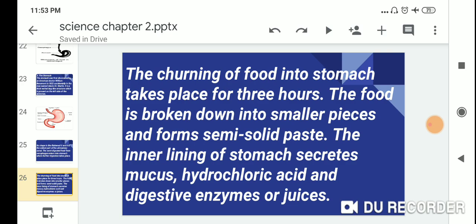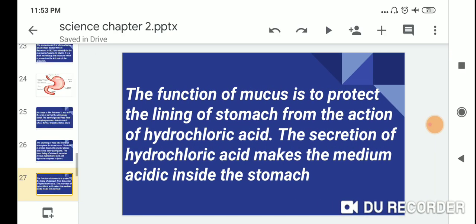The inner lining of the stomach secretes mucus, hydrochloric acid, and digestive enzymes or juice. Hydrochloric acid is the short form of HCl. The function of mucus is to protect the lining of the stomach from the action of hydrochloric acid. The secretion of hydrochloric acid makes the medium acidic inside the stomach.